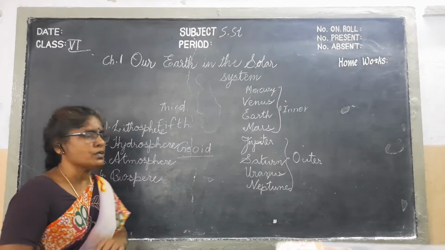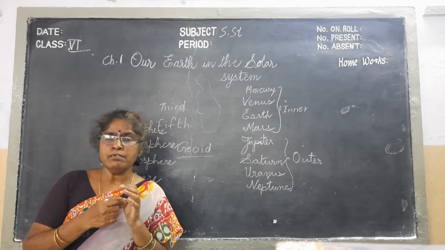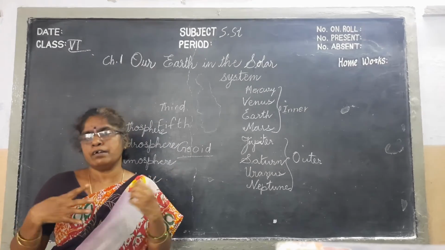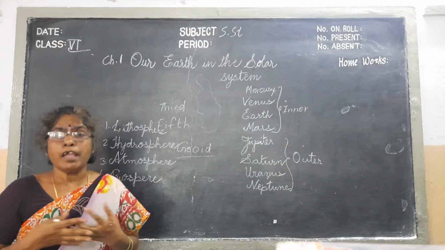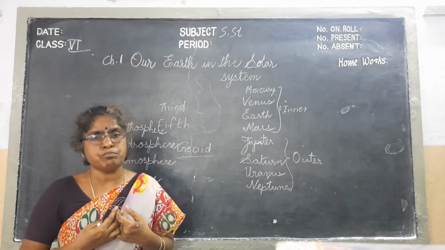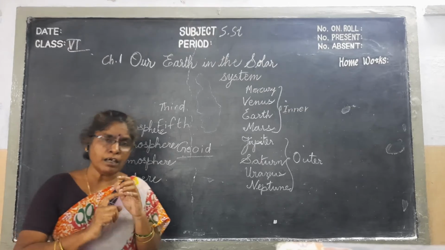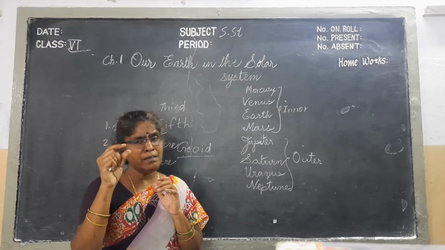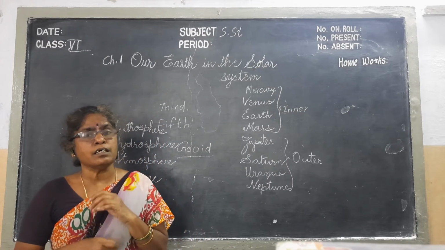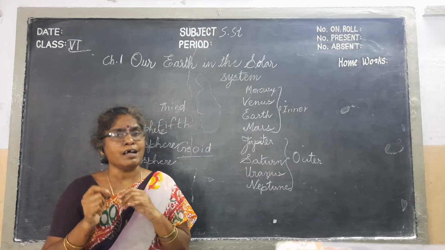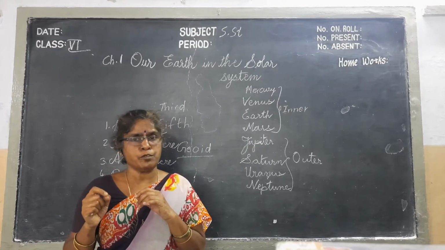Next, atmosphere. Along with land and water, we have air also. Air is needed for life. Is it right or not? Our Earth is surrounded by a thin blanket of gases. That we call the atmosphere.